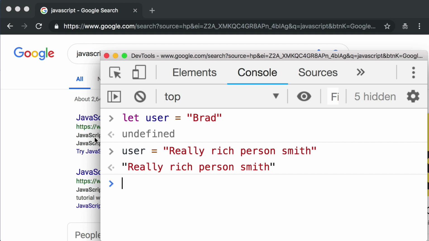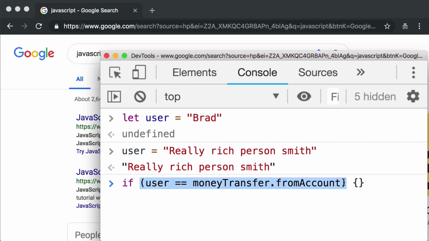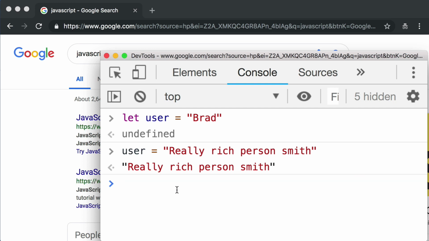Right? They could modify the user variable in their web browser, and then this if statement would evaluate to true. Or better yet, a malicious user could simply modify the JavaScript that you send over to them and just get rid of the if statement check. Or a malicious user could just completely disable JavaScript in their browser entirely.